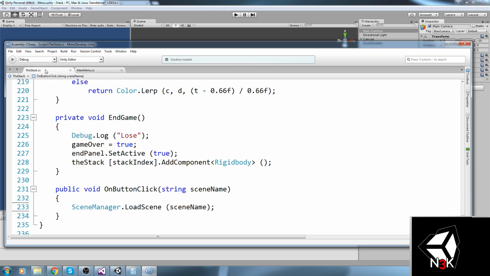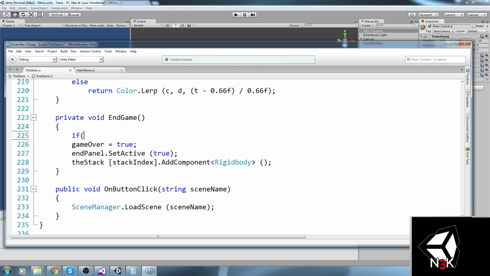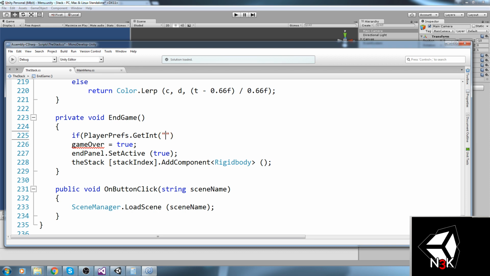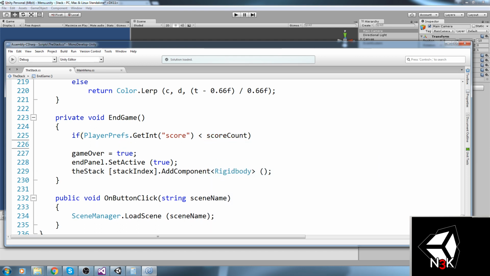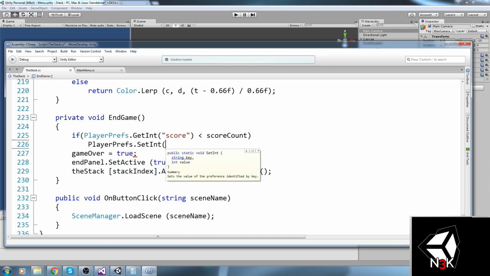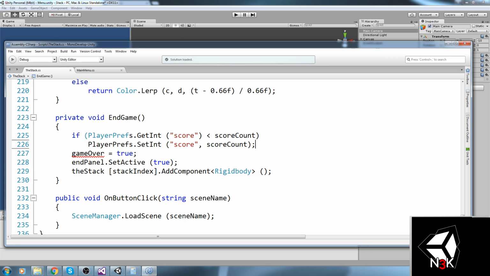And this is going to work fine if we actually set a score. So whenever we do EndGame, instead of saying Debug.Log lose, let's go ahead and say if PlayerPrefs.GetInt the score int is smaller than scoreCount, then that means scoreCount is bigger, and that would be PlayerPrefs.SetInt, set the score int to scoreCount, like this.